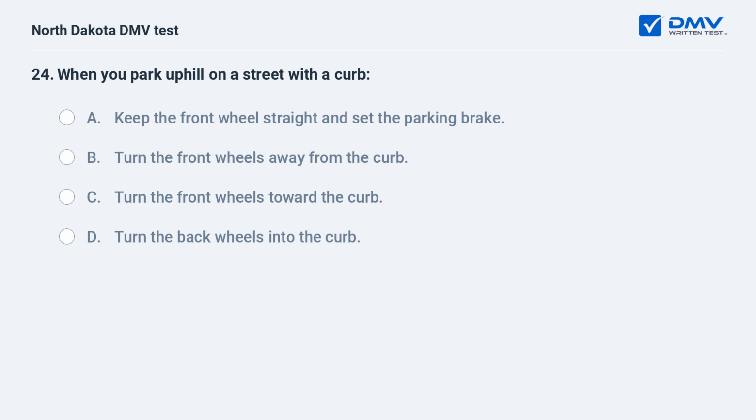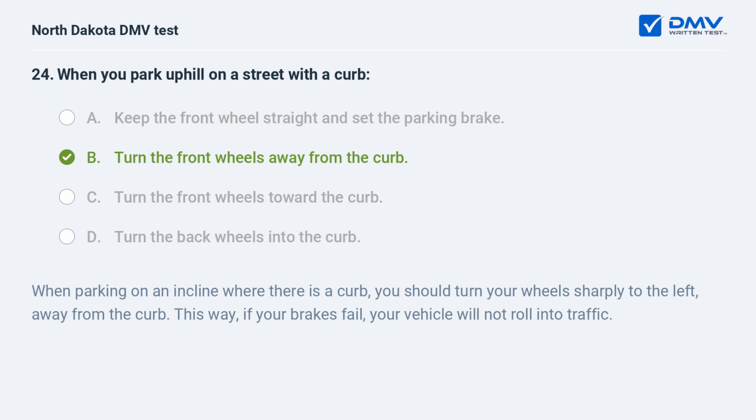When you park uphill on a street with a curb: A. Keep the front wheel straight and set the parking brake. B. Turn the front wheels away from the curb. C. Turn the front wheels toward the curb. D. Turn the back wheels into the curb. B. Turn the front wheels away from the curb. When parking on an incline where there is a curb, you should turn your wheels sharply to the left, away from the curb. This way, if your brakes fail, your vehicle will not roll into traffic.